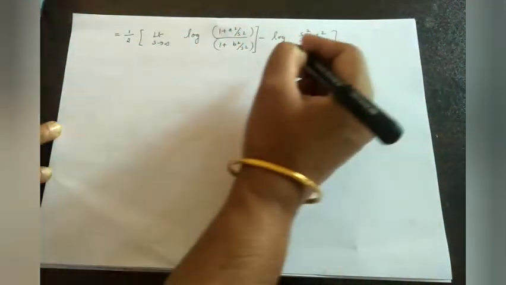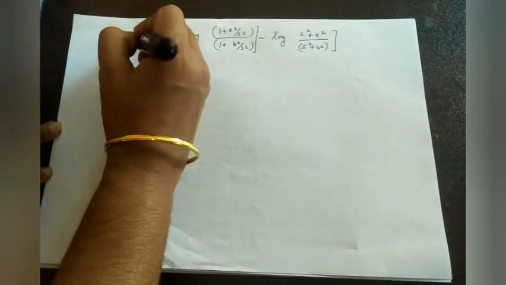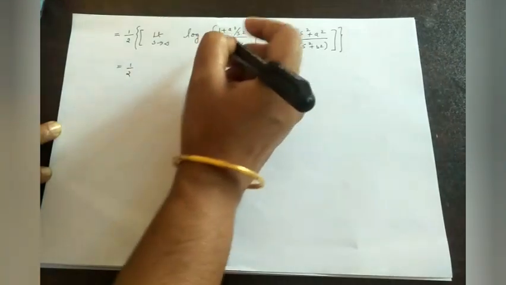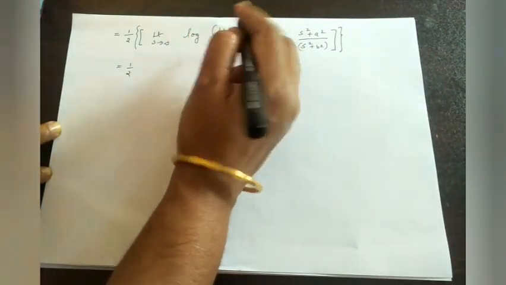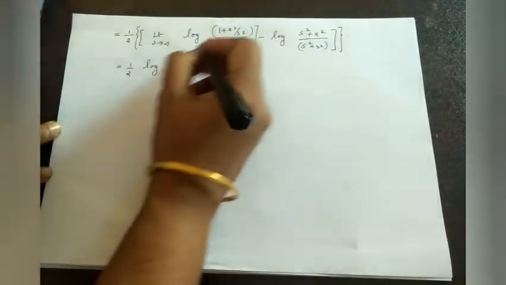Now 1 by 2 is common to both the terms. This is equal to 1 by 2 into, now applying s to infinity, we get logarithm of 1 plus